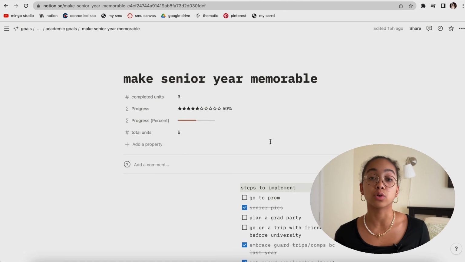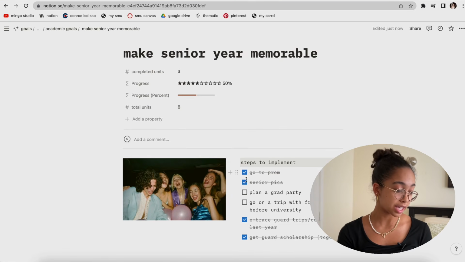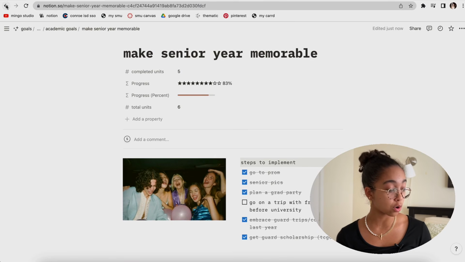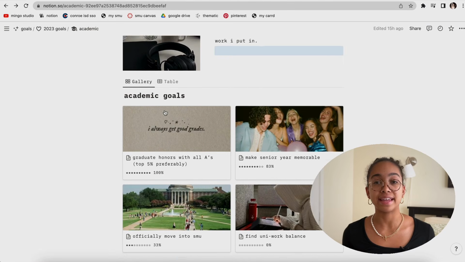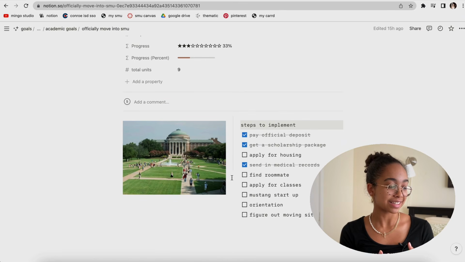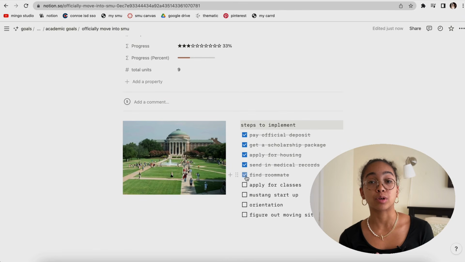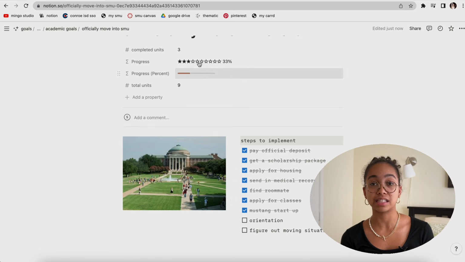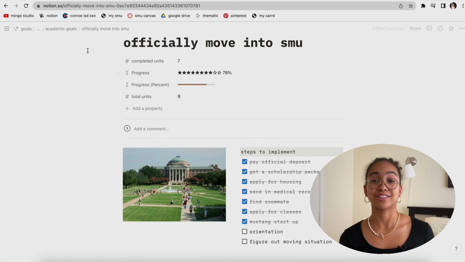Going back into the other goals in the academic pillar, I can cross off things like going to prom and planning a good grad party in this goal of making senior year memorable, and again, update the completed units, which moves the progress bar along. Same thing in officially move into SMU, which is my university, because I've gotten a lot of stuff done over the summer to prep for that, including applying for housing, Mustang startup, applying for classes, finding a roommate, all that good stuff. So I got to check off a lot of boxes there, which is honestly super satisfying, and of course update the bar at the top.